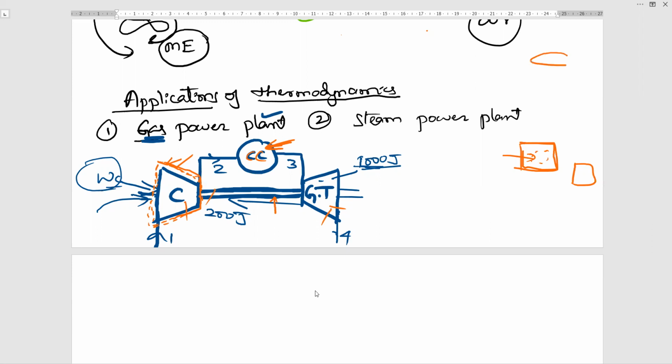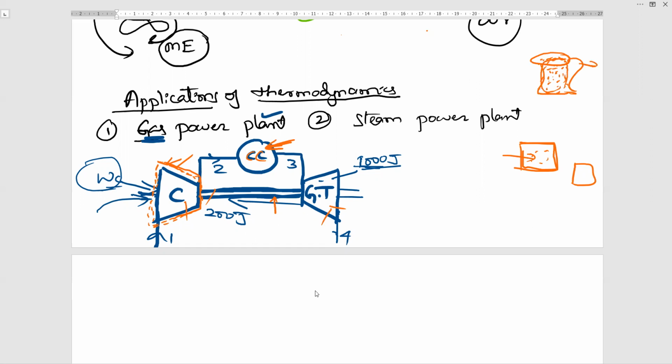Let us consider a cup of coffee. Assume it is a coffee cup. Inside, coffee is there. For me, coffee is a system. Now you tell me which one is surrounding. The cup holder is the surrounding.